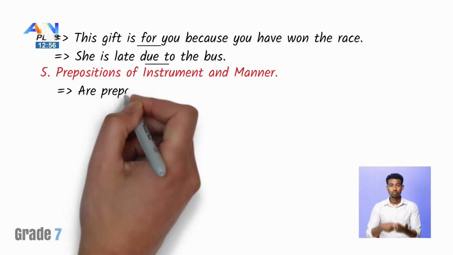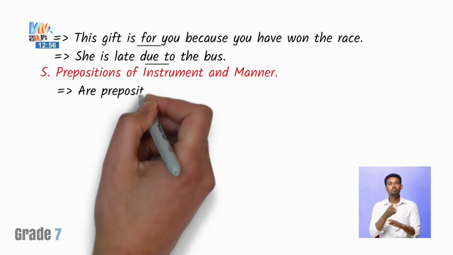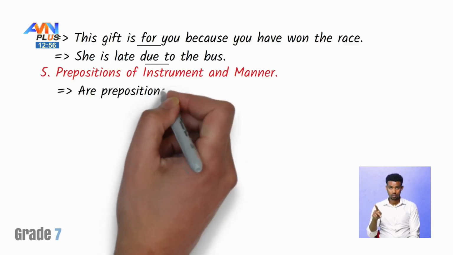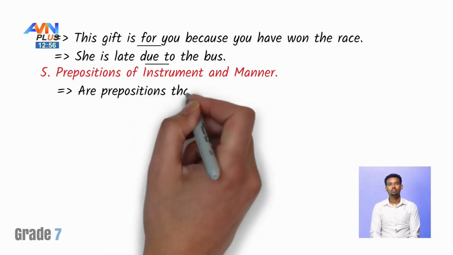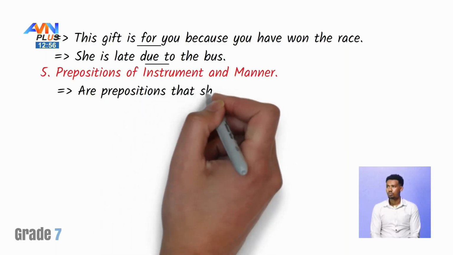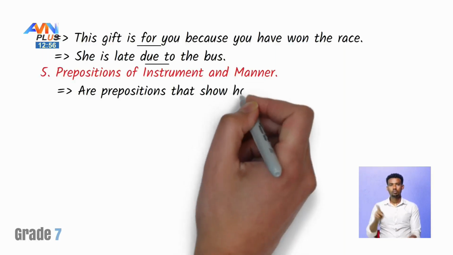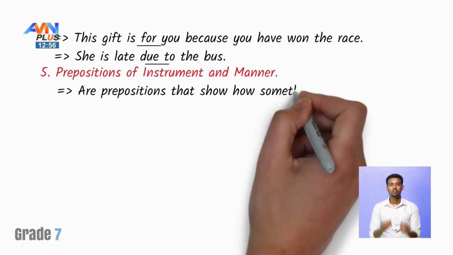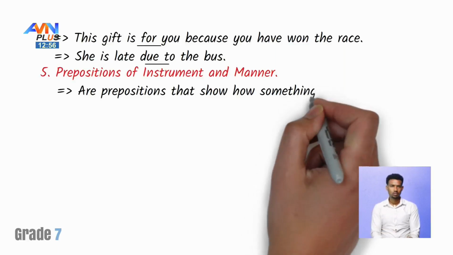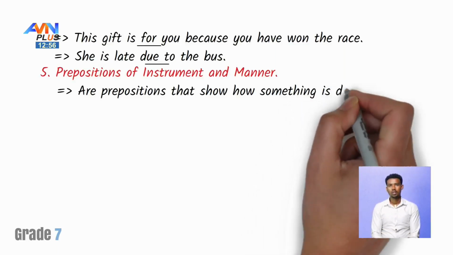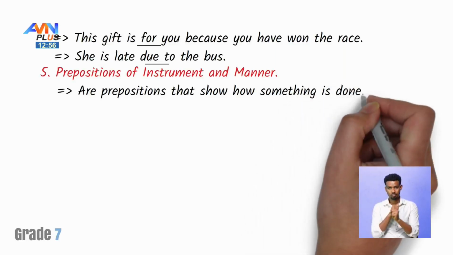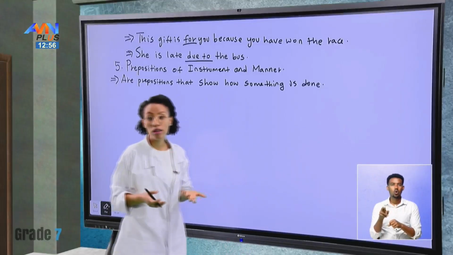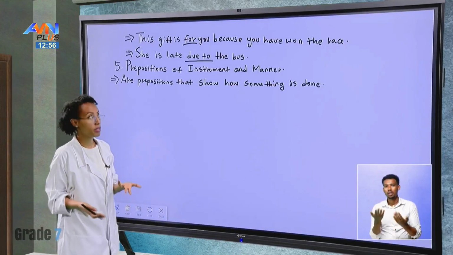These are prepositions that show how something is done, or in what manner or with what instrument in this case.